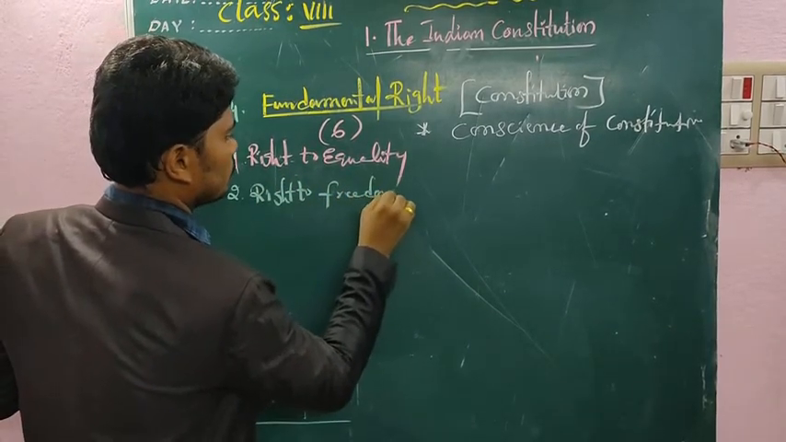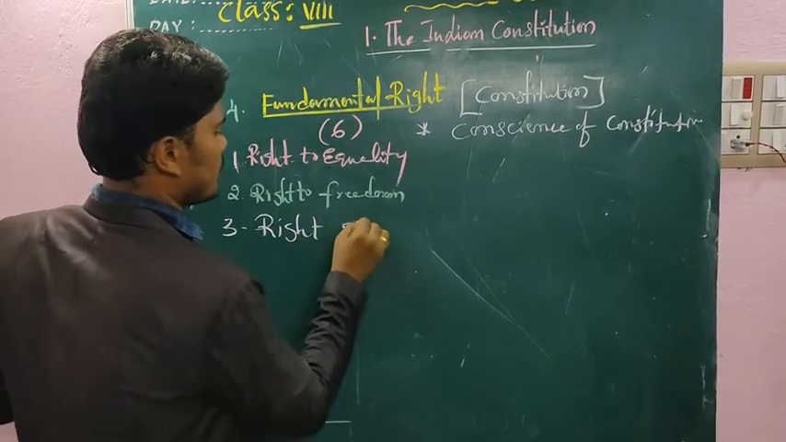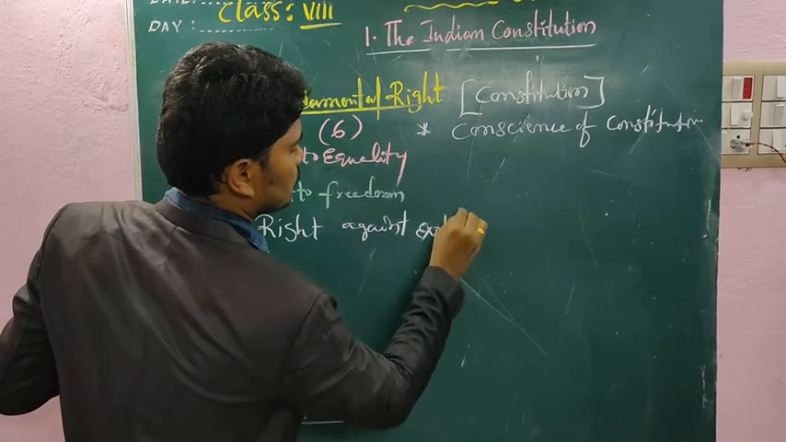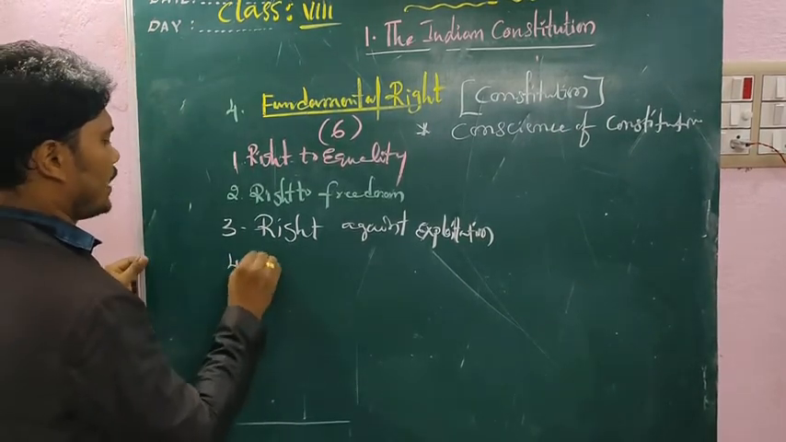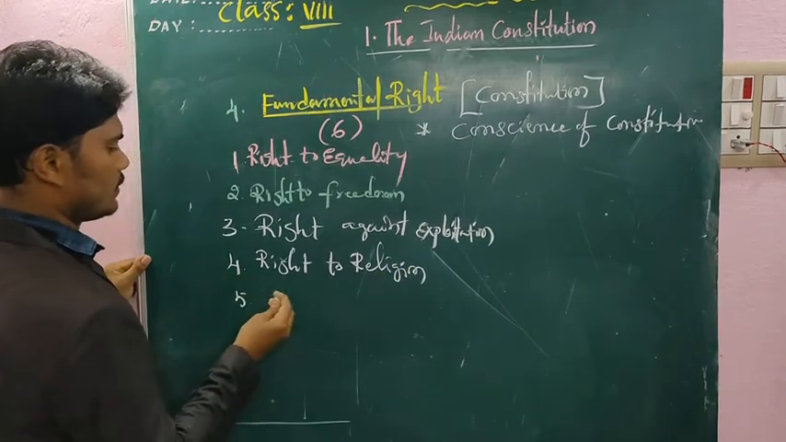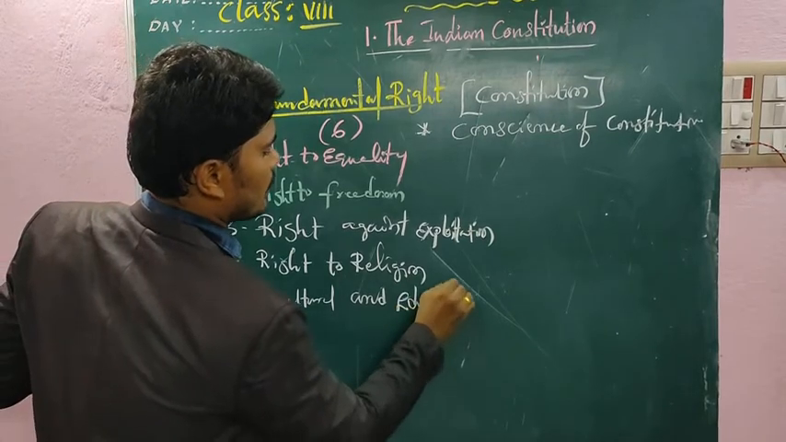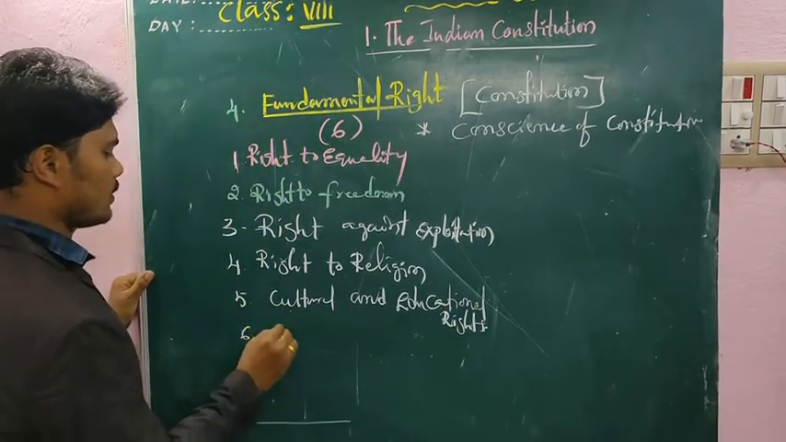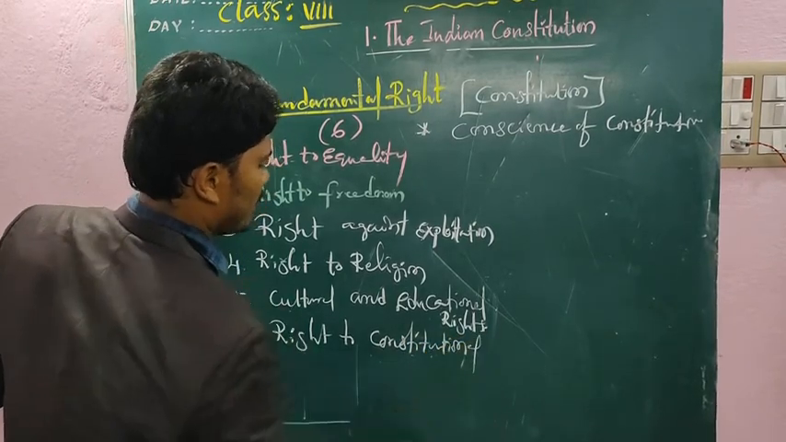third, right against exploitation; fourth, right to religion; fifth, cultural and educational rights; and the last one, right to constitutional remedies.